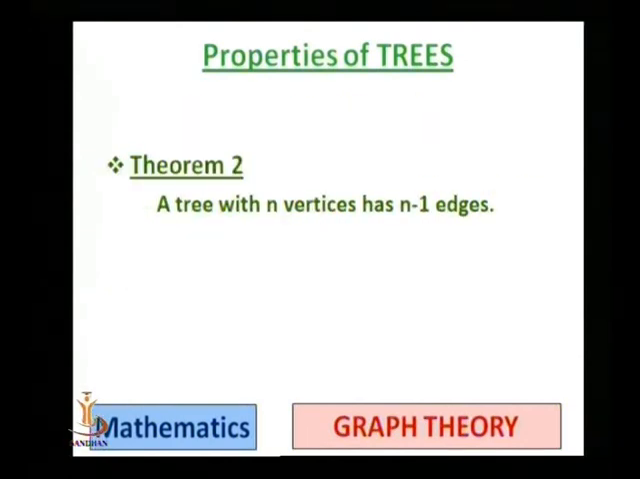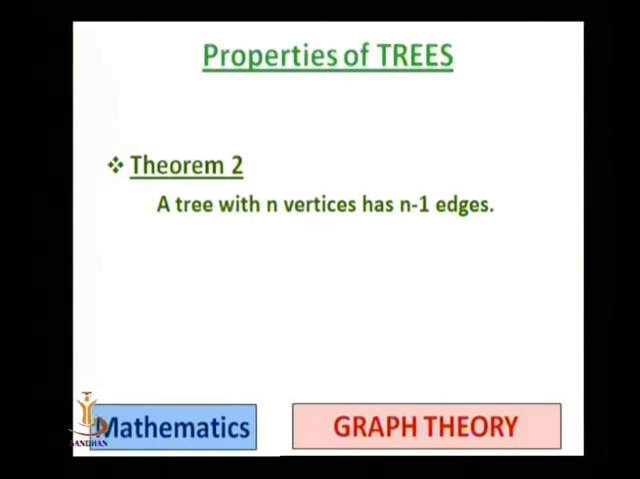Now the next theorem is: a tree with n vertices has n minus 1 edges. We have seen this as an observation, that T has n minus 1 edges. But here we give the precise statement, and the precise statement is this: if we have a tree with n vertices, then it has n minus 1 edges.